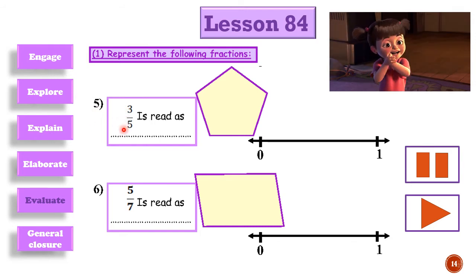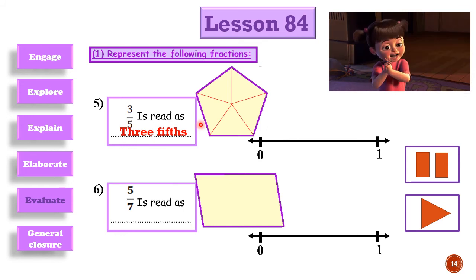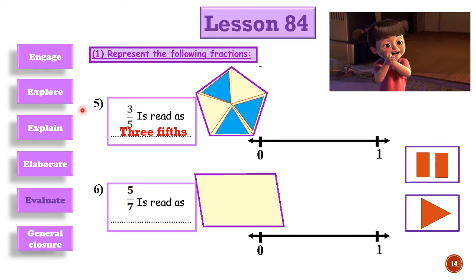3/5 is read as three fifths. Okay, then we need to divide this shape into how many parts? Yes, 5 parts like this. Now we will color how many parts? Yes, 3 parts only, as the numerator said. Now, let's go to our number line.